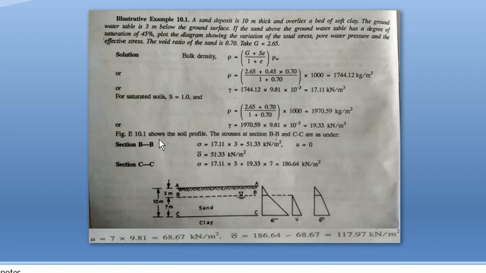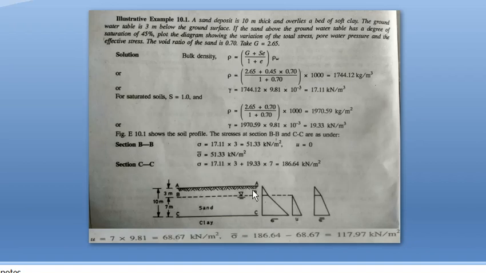For that, first take point A. At point A there will not be any stress, because at the top surface it will be 0, so it starts from the origin. This is the total stress diagram, this is the pore water pressure, and this is the effective stress. Okay, so take the section BB.